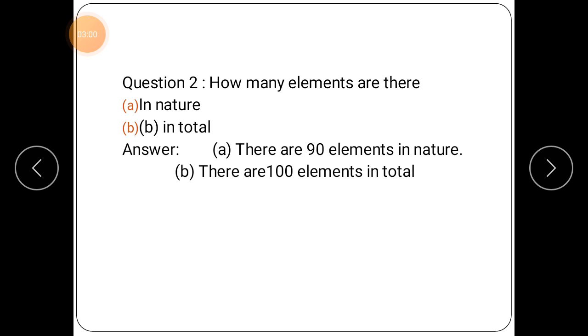Now, question number 2. How many elements are there in nature and in total? Now you have to tell how many elements are present in nature. If you see on page number 119, you will find the answer. You have to write down the full answer in your book. There are 90 elements present in nature and 100 elements in total.